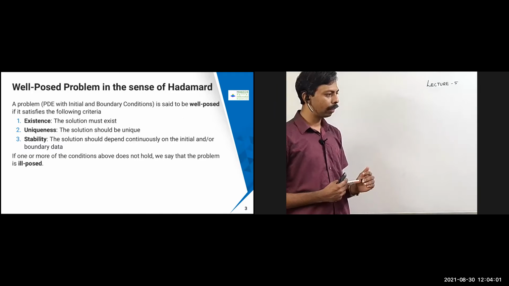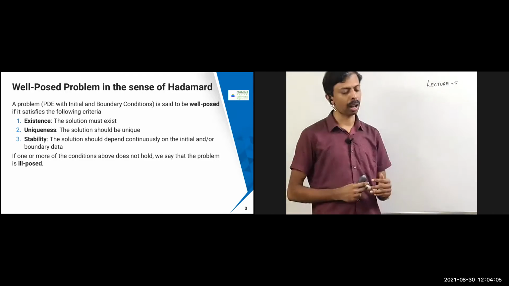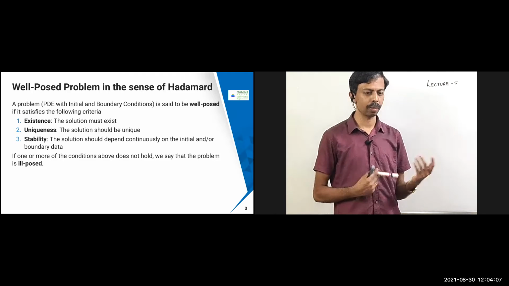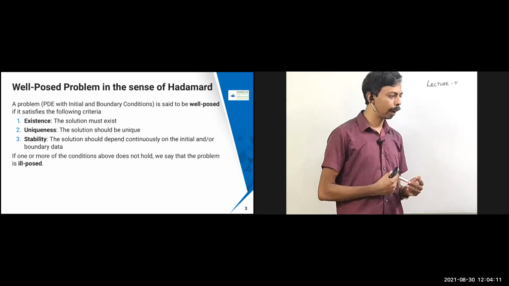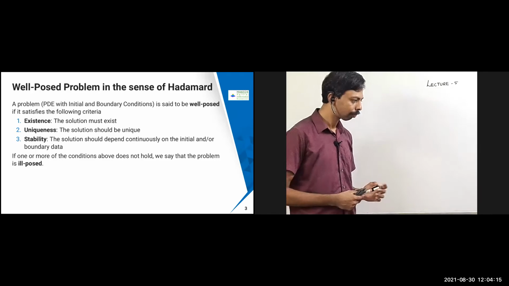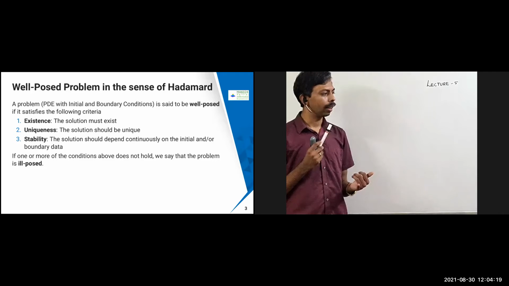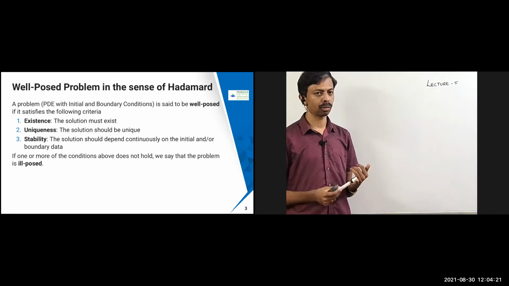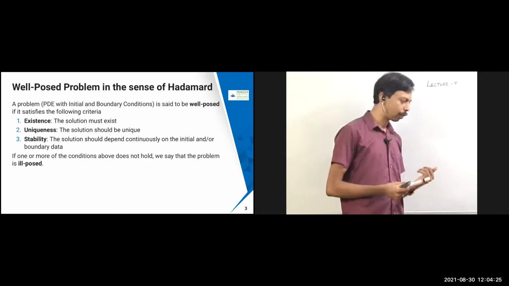You might have studied this in the ODE course, but I'm just repeating the same thing. A problem with initial or boundary conditions, or even any problem in mathematics, is said to be well posed when it satisfies the following criteria. The first condition is the existence of the solution: the solution must exist.